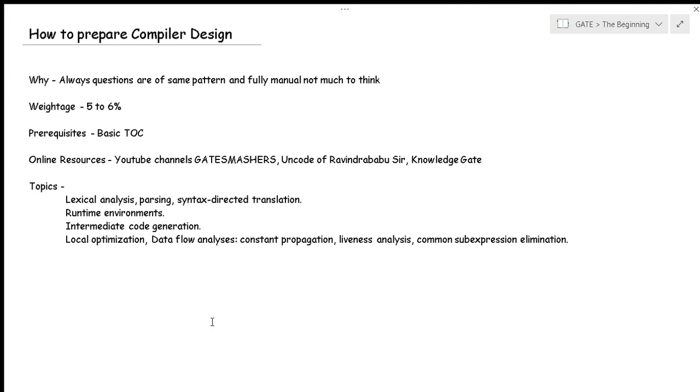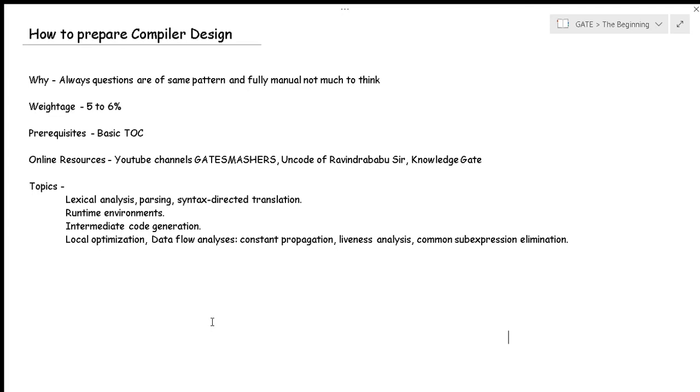There is not much of a variation in the questions, and they are totally manual. You don't have much to think over there. If you are thorough with the process, you are going to solve them correctly. Now the weightage is somewhere around 5 to 6%. A few times it has been less than 5%, and some of the time it has been around 10%. On an average, it will be 5 to 6%.